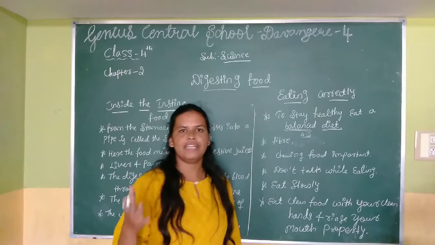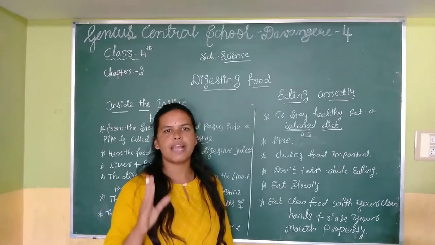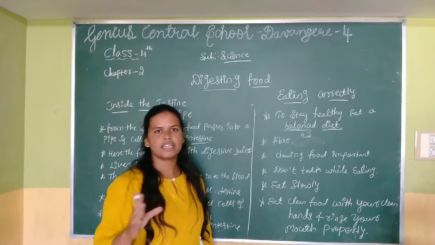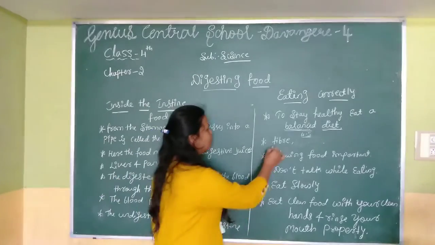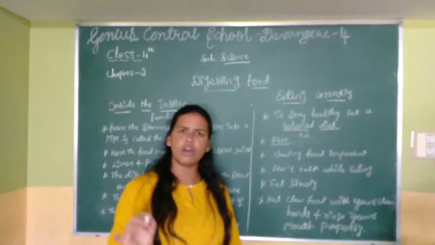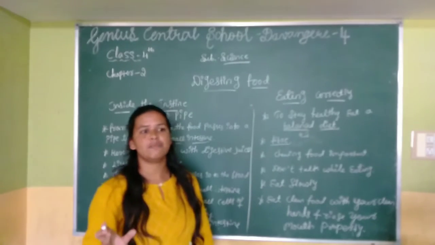So to maintain the digestive system properly, we have to consume a balanced diet, and along with the food we have to drink more liquid, water. Understand? Second one is fiber. Fiber content food is very important. If you do not consume fiber content food, the constipation problem takes place.